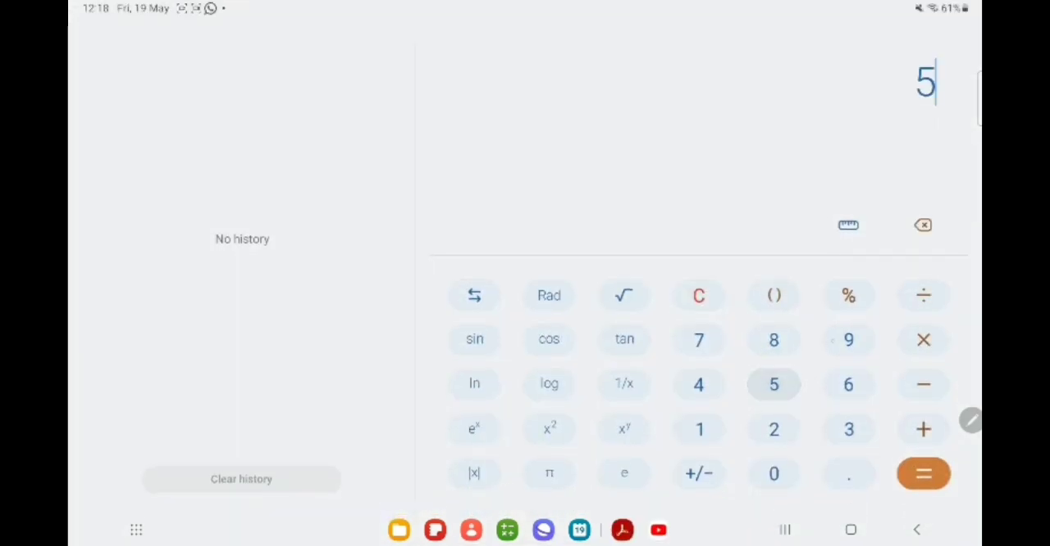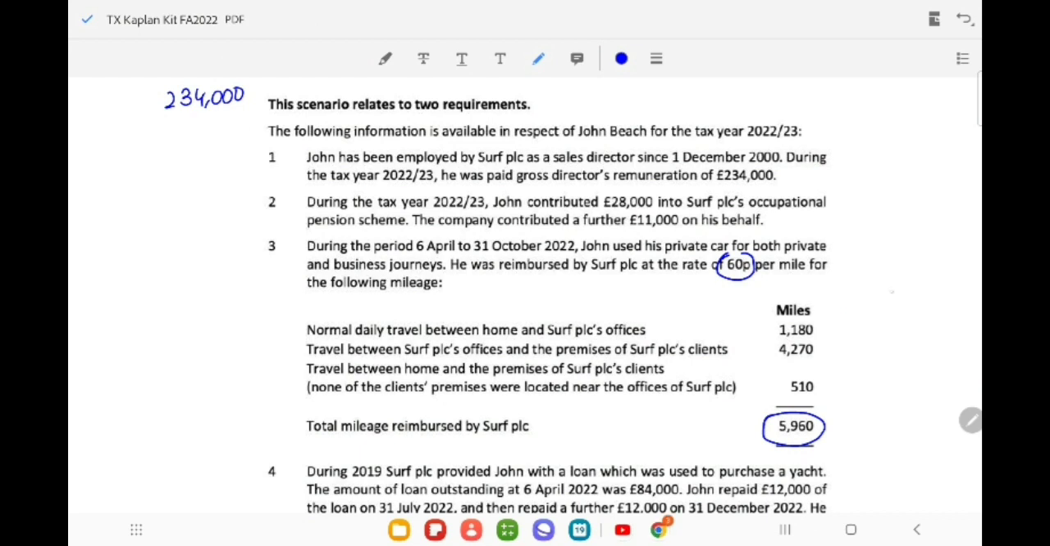So it is 5960 multiplied by 60 pennies. He received from the company 3,576. Right? This is the amount he received from the company. Now, in accordance with the rule, how much is he entitled to receive? Right? How much is he entitled to receive?